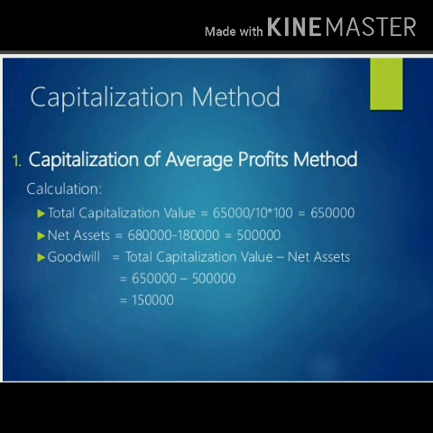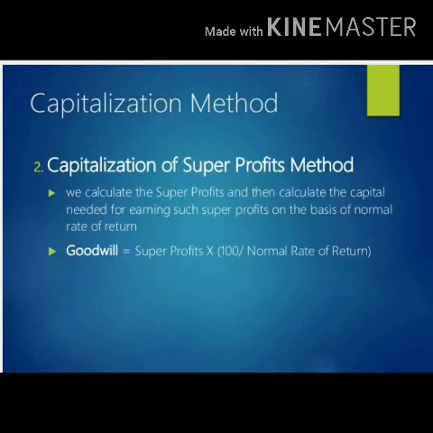Clear? How will the net asset be calculated? Subtracting 1,80,000 from 6,80,000, how much do we get? 5 lakh. Very good. And how will we calculate the goodwill? There is a formula I have just told you: the total capitalization value minus the net asset. The total capitalization value is 6,50,000 minus 5 lakh, which becomes 1,50,000.